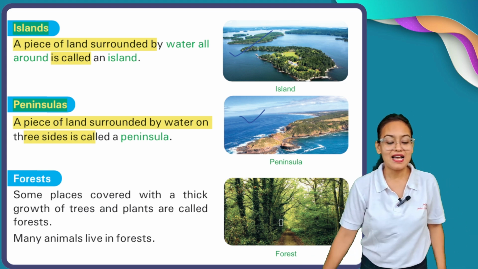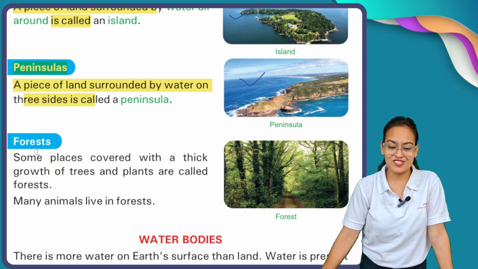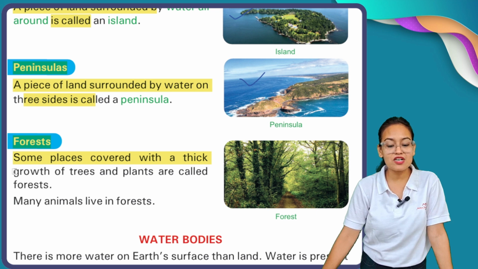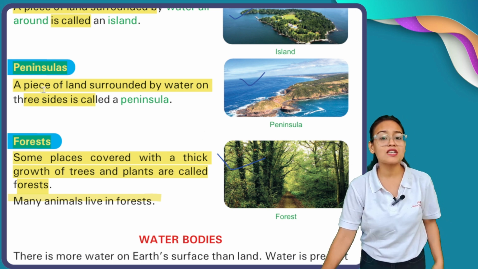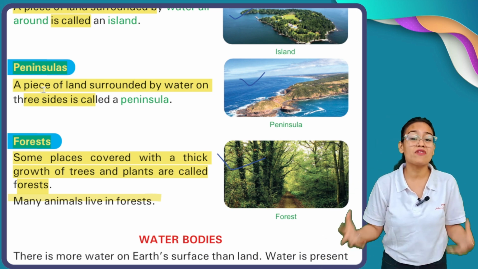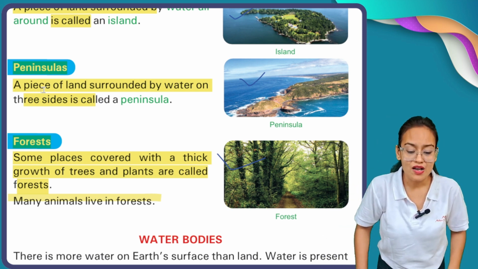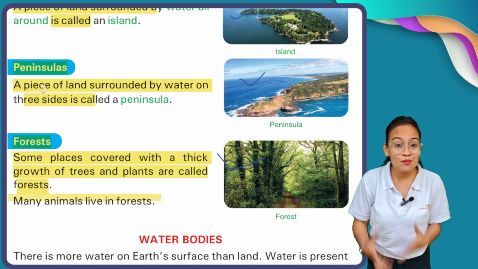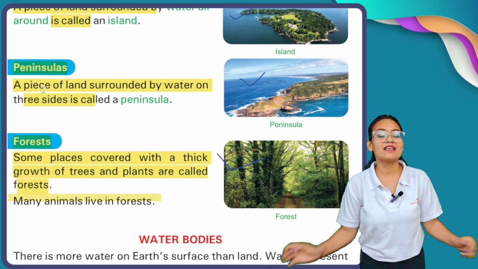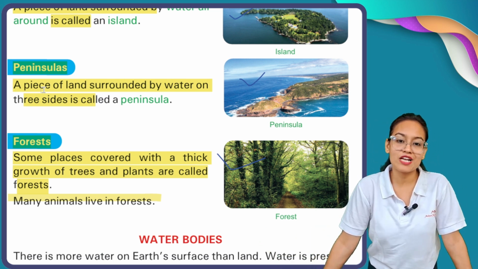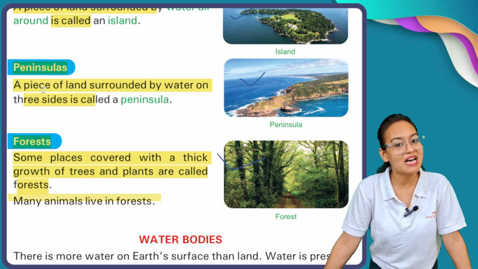Last but not the least, forest. Here comes the concept of forest. Some places covered with a thick growth of trees and plants are called forest. Many animals live in forest. Now, what is the meaning of forest? Forests are those areas where a very large amount of trees are grown, and in forests, basically, animals live. So all these are the examples of different types of landforms which are present on our planet Earth.